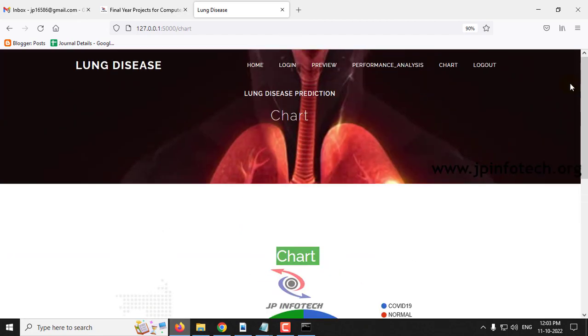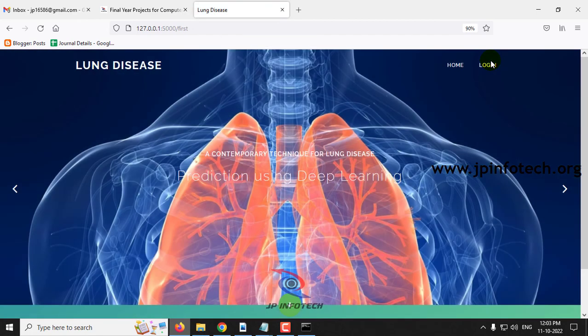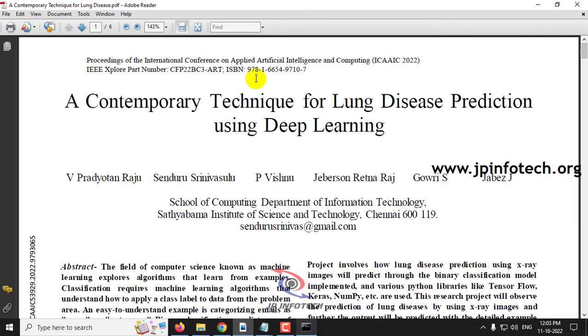Let me log out. And this is all about the project, A Contemporary Technique for Lung Disease Prediction Using Deep Learning.